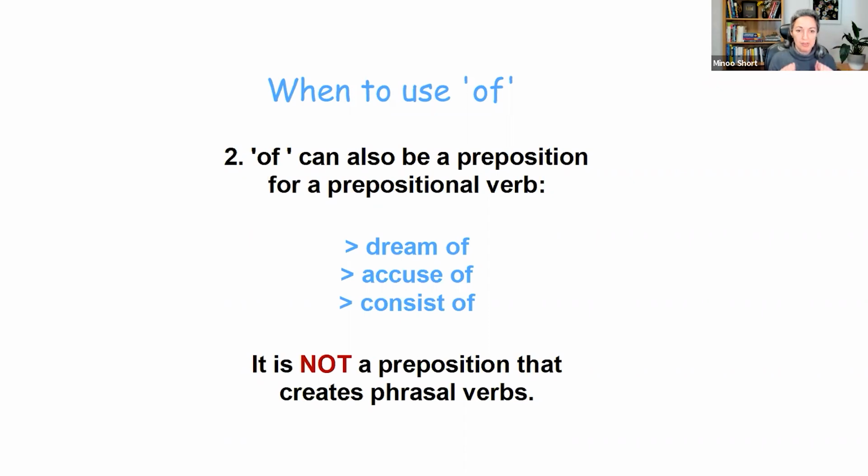Okay, so remember this bit. These are the two things that we use of for. Belonging to nouns, two things belonging to each other, one belonging to another, and as a preposition for some verbs.